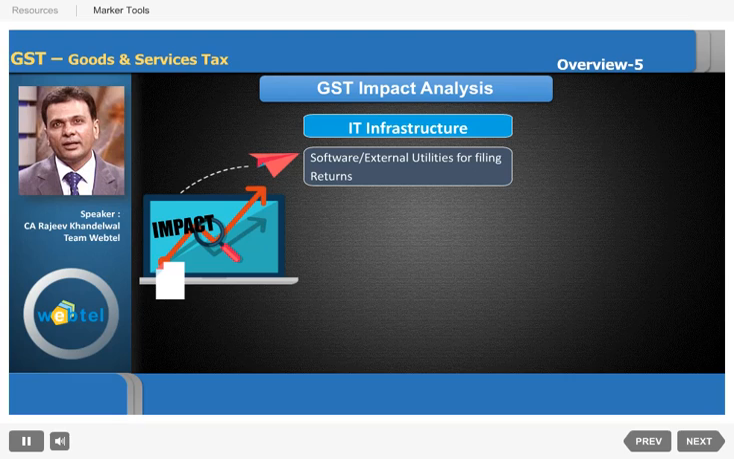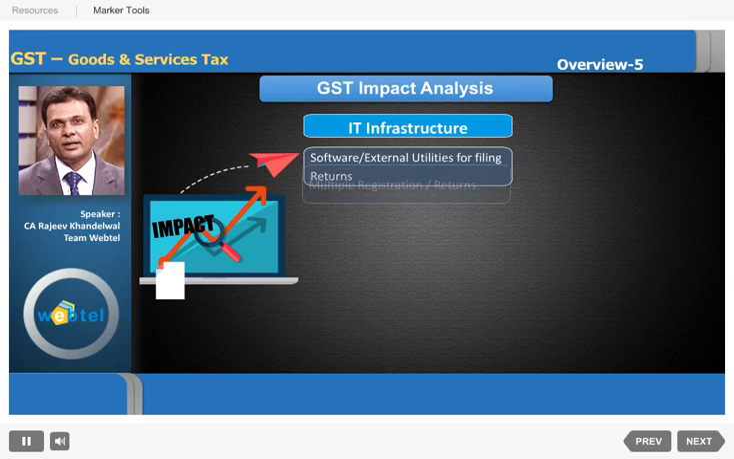Whether we are using Tally, whether we are using Busy, whether we are using SAP, whether they will be coming out with patches, software updates, etc., which will help us in filing the returns under GST, or some external utilities will be required with which we can file the returns. That needs to be seen.